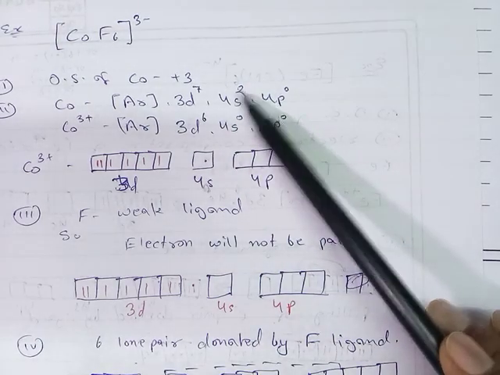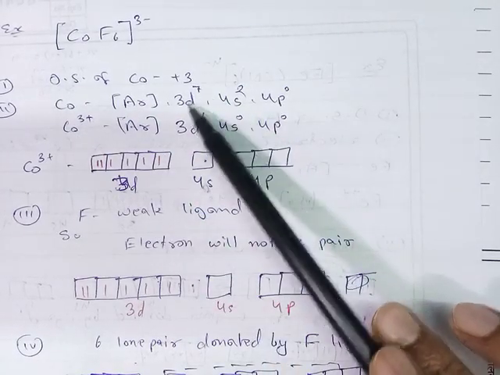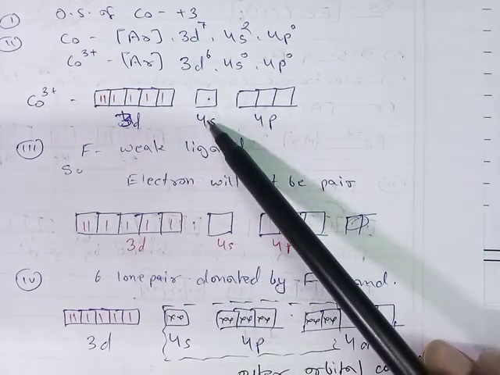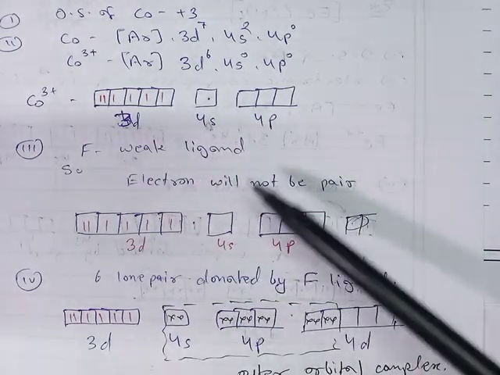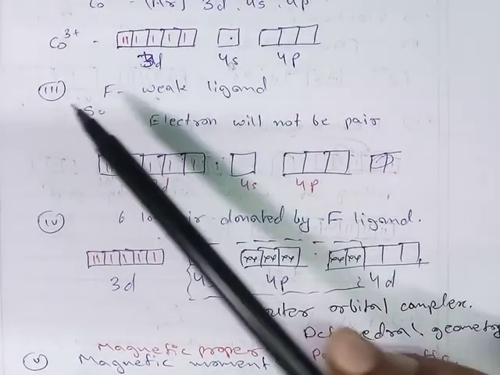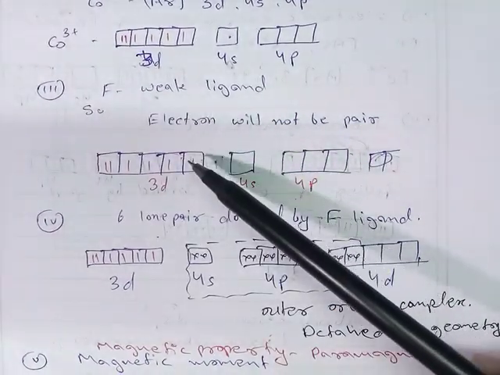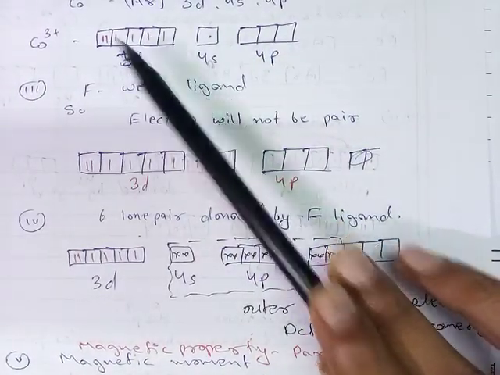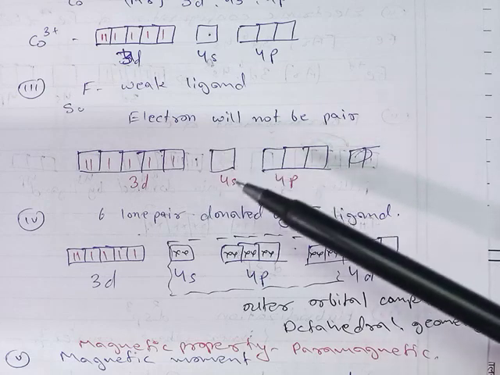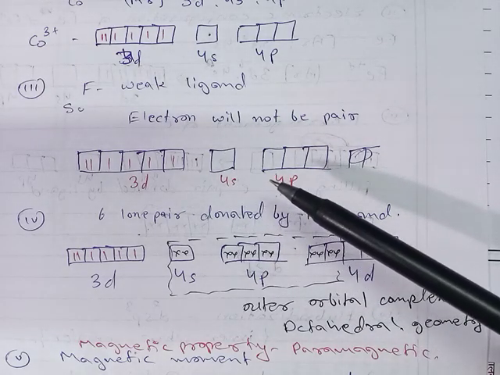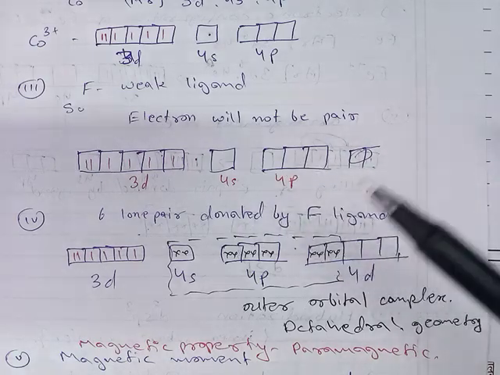Here 2 electrons are lost from 4s and 1 electron from 3d. So the configuration of cobalt is 3d6 4s0 4p0. Here fluorine is a weak ligand, so it cannot convert unpaired electrons into paired electrons. Fluorine is not able to pair the electrons.